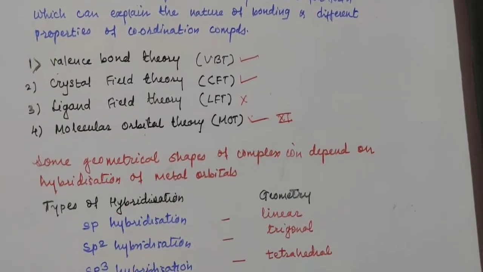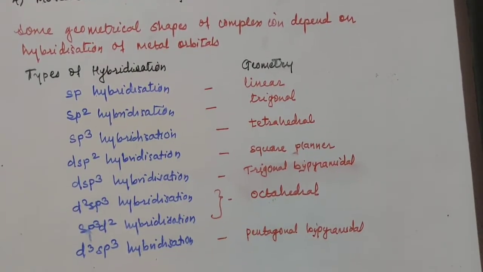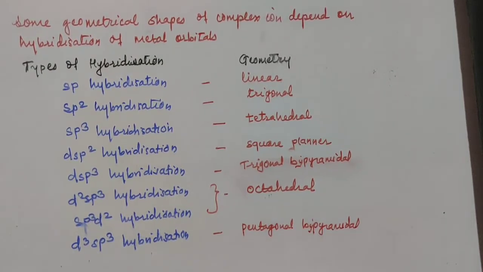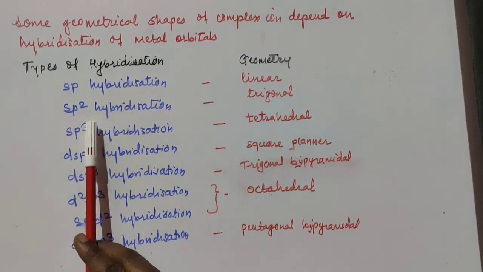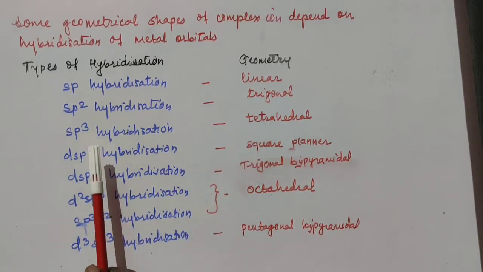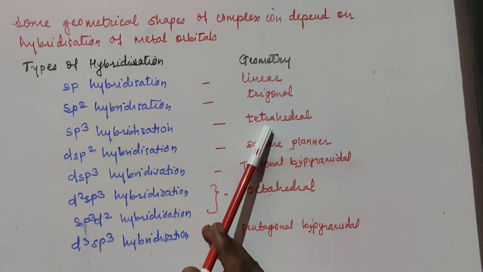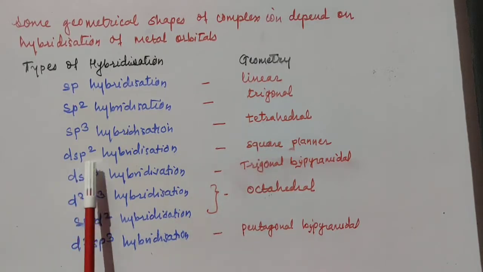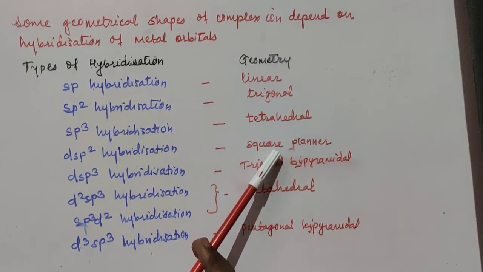When there is sp hybridization, the geometry is linear. Then sp2 hybridization is trigonal planar. Wherever sp3 hybridization is there, it is a tetrahedral geometry. Wherever dsp2 hybridization is there, the geometry is square planar.